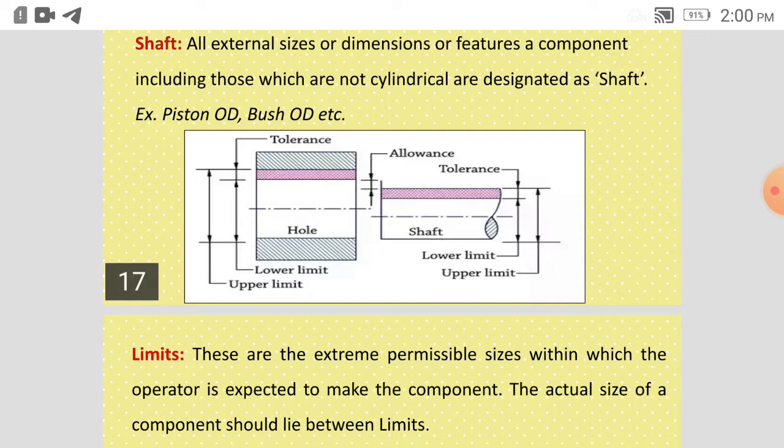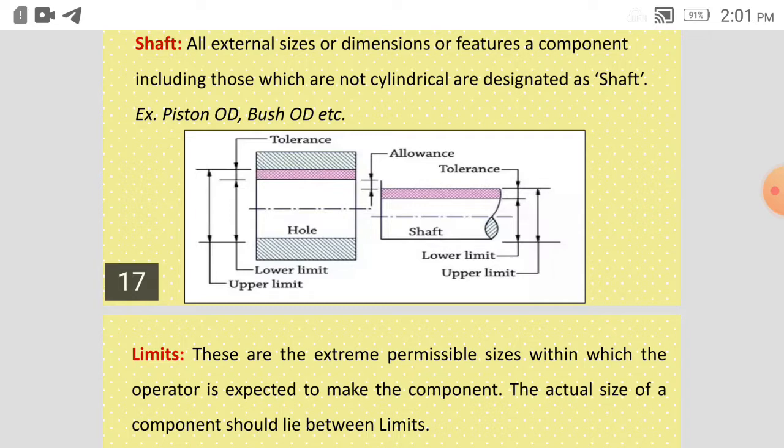So here the diagram is shown where the hole is represented diagrammatically, where the limits are also shown, upper limit and lower limit. Then the tolerance is also shown, how much intentional tolerance is given there.